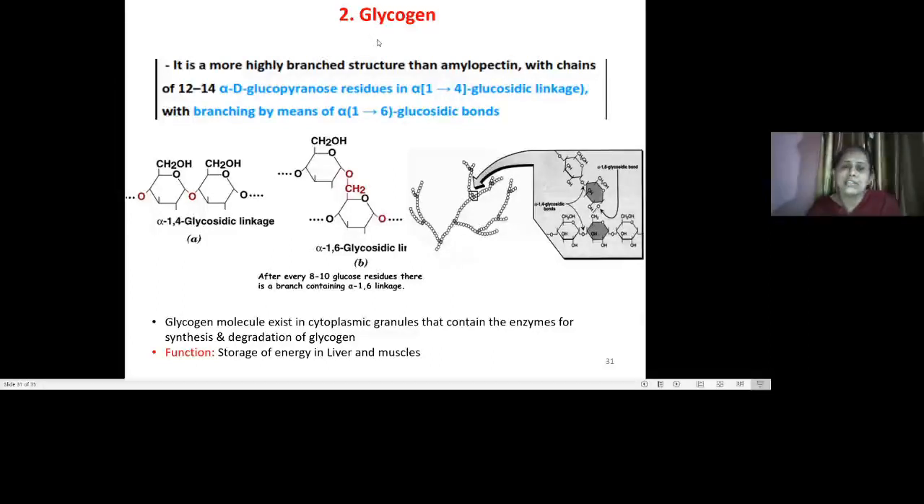Then in glycogen, the same structure is there, but it is more complicated, more highly branched than amylopectin. Here the number of residues is 12 to 14 glucopyranose residues having alpha 1,4 glucosidic linkage, and the branching is at 1,6 alpha glycosidic linkage. See here alpha 1,4, and at the branching alpha 1,6. This is present as a storage of energy in the liver as well as in muscle. So this is present in animals.